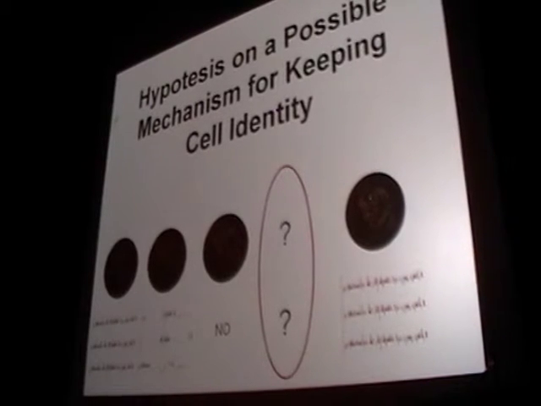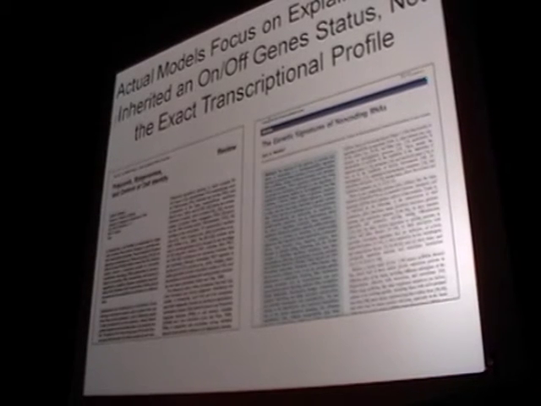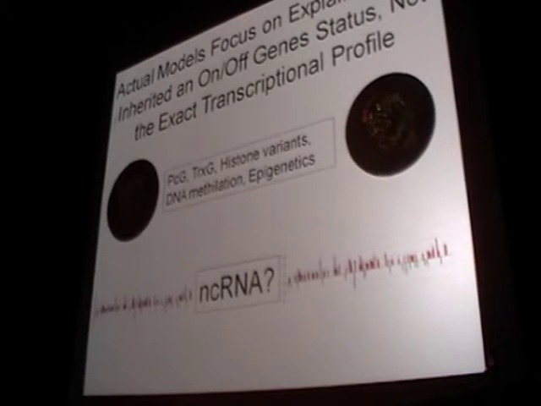Okay, this work was born on a hypothesis on a possible mechanism for keeping cell identity. Actual models focus on explaining how an on-off gene status is inherited, not the exact transcriptional profile. Again, they are linked, they are not the same. In other words, when we talk about chromatin, we know that Polycomb group proteins, Trithorax group proteins, histone variants, DNA methylation, the big world of epigenetics, can explain how these features are inherited.